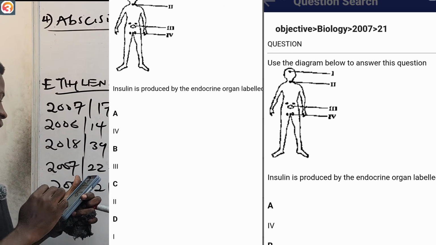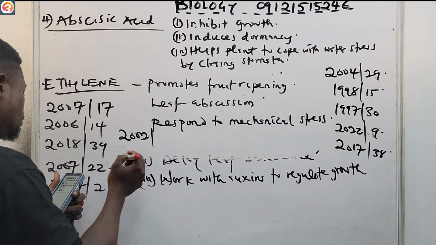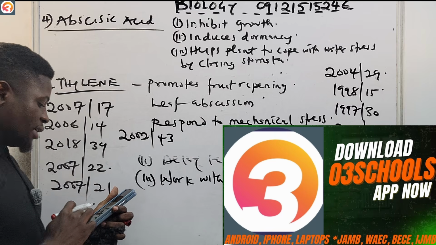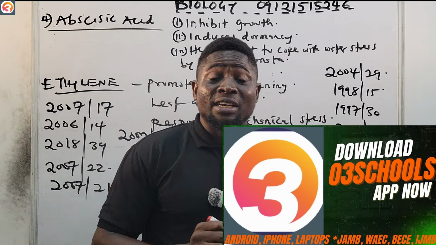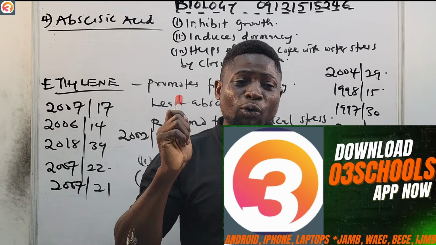All right, now let us see 2002. Also, 2002, number 43. Look for it and answer it. So these are many more questions that are on the application. You need to find all of them, answer all of them, and you will see how good you have become, right?